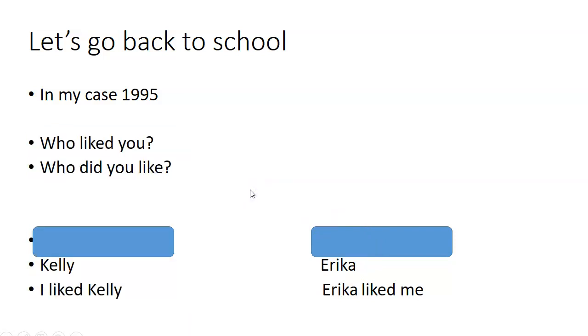Okay. So what is the question here? One question is who liked you, and the other question is who did you like? And this is in past, no? Liked and did you like? Okay. So can you infer? Can you try to discover which question goes to which answer? Which question goes to which answer?